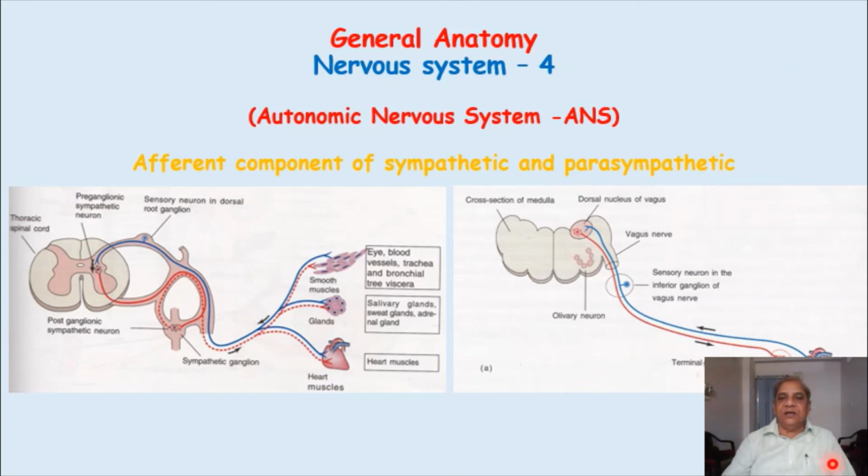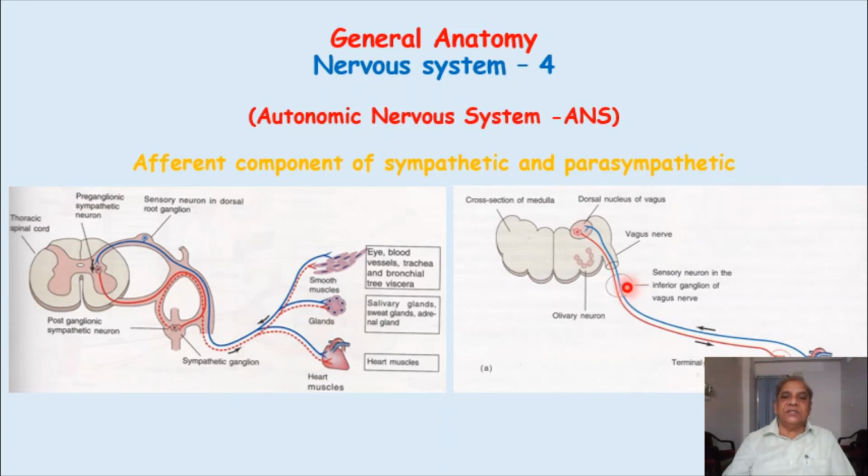Let us see the afferent component of the parasympathetic nervous system. Here, see again the blue line going from the heart, carrying the sensation from the heart. Again this is a ganglion which is close to the brain, and this ganglion is located within the nerve, that is the vagus nerve, the 10th cranial nerve.